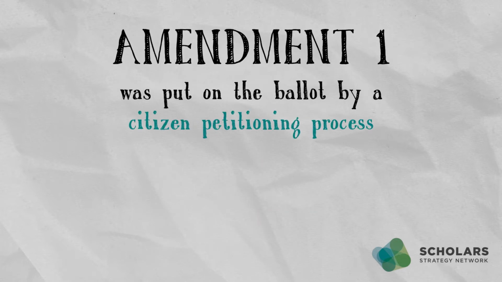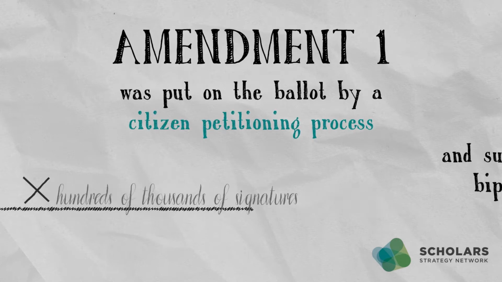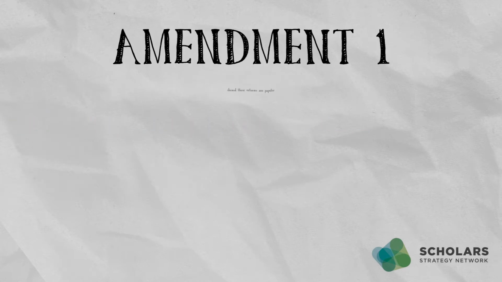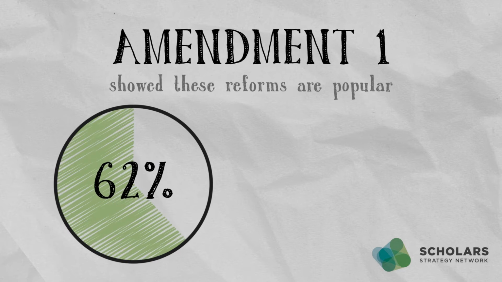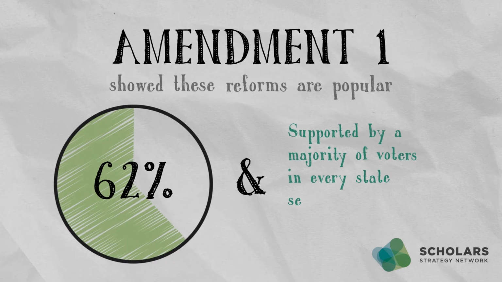Amendment 1 was put on the ballot by a citizen petitioning process requiring hundreds of thousands of signatures and was supported by a broad bipartisan coalition. Amendment 1 showed that these reforms are popular. It passed with 62% of the vote statewide and was supported by a majority of voters in every state Senate district in Missouri.